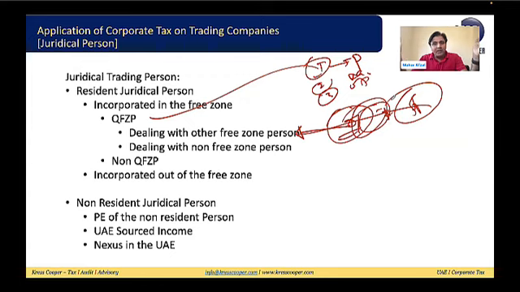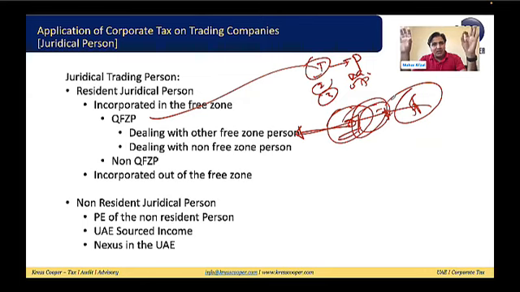But the important thing is this Jafza company, which is a qualifying free zone person meeting all those 6 conditions. If it is selling goods to a distributor, not to the end user, then the law says whatever income they get from the distribution business will be considered a qualifying income. Any income other than distribution business will not be considered qualifying income. It will be subject to tax.